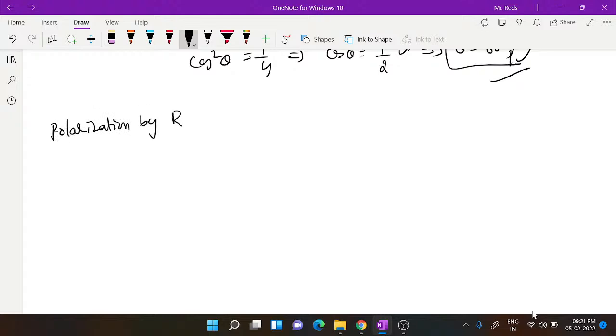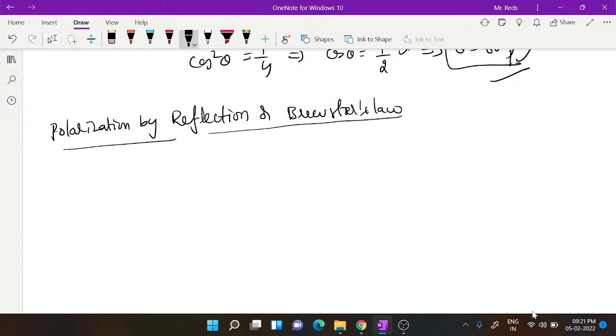Polarization by reflection we call Brewster's law. What Brewster's law says is, when light is incident on the interface of two media, this one a rarer medium and this one a denser medium, a part of it will be reflected and a part will be refracted. This is the angle of incidence, this is the angle of reflection, equal to the angle of incidence by the law of reflection, and this is the angle of refraction.